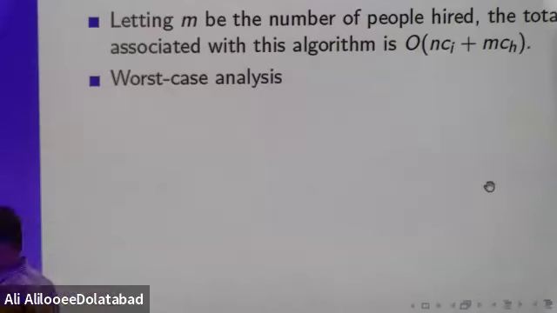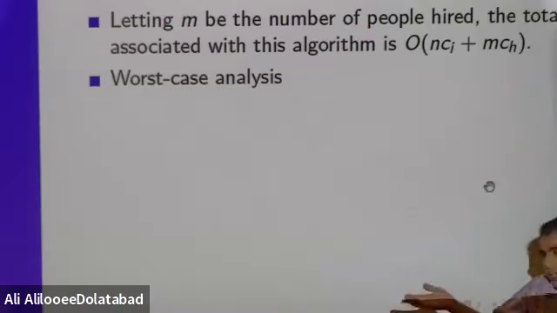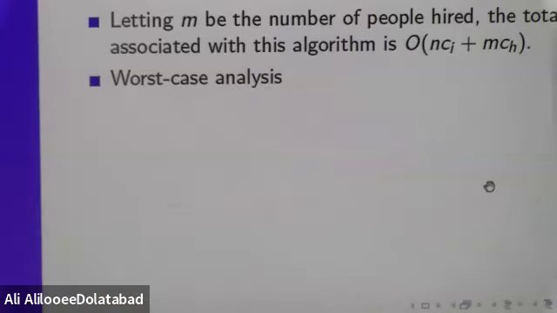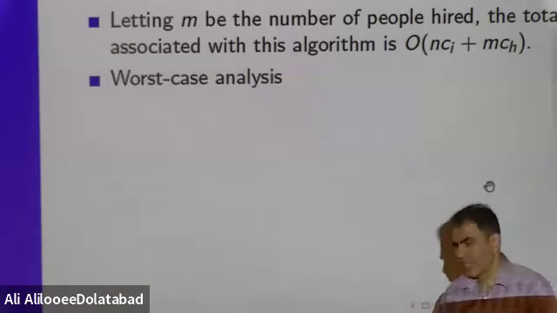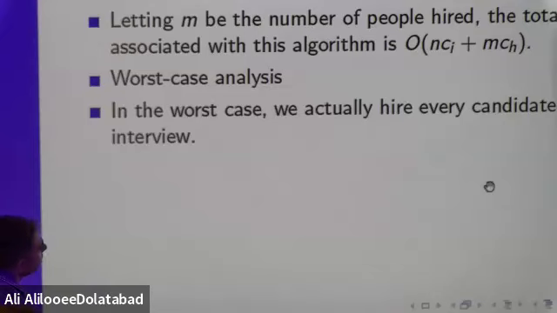And remember, in this scenario we will hire the first candidate, because the current office assistant, we hate the guy passionately, we want to get rid of him, we want to kick him off. The first one definitely will be hired. If we assume the second one is a little bit better than the first one, the third one better than the second one, and so on to the last one, then everyone will be hired. That's the worst case scenario. In the worst case, we actually hire every candidate, as Tanner told us.